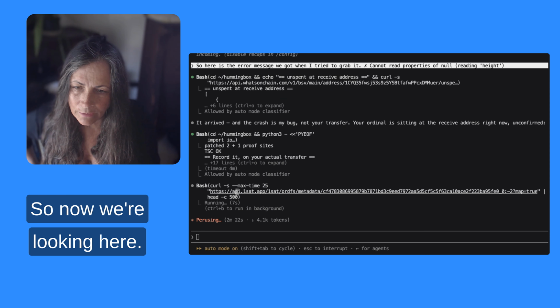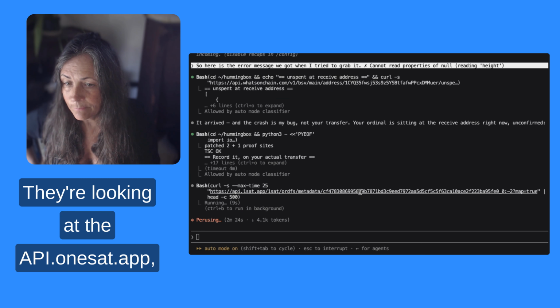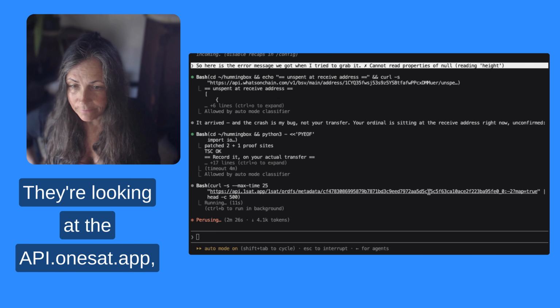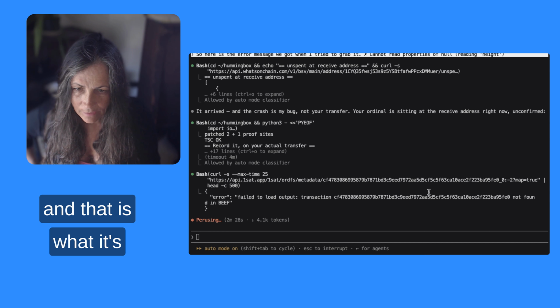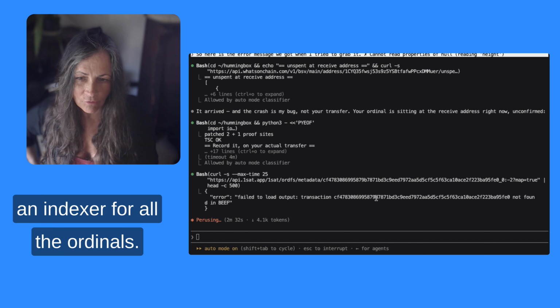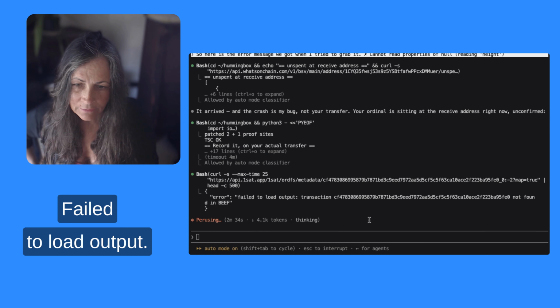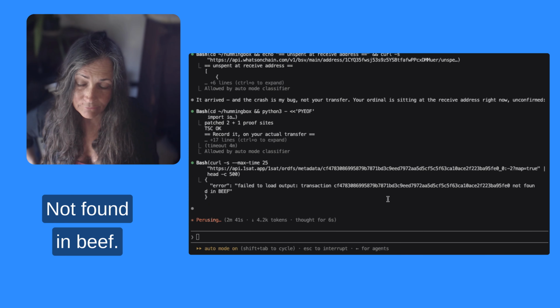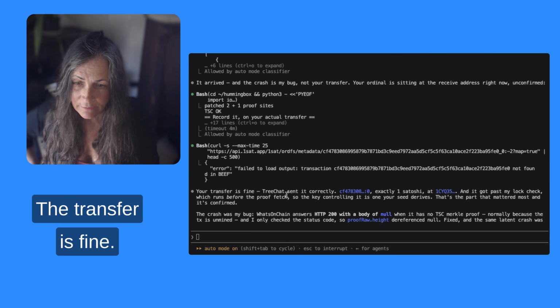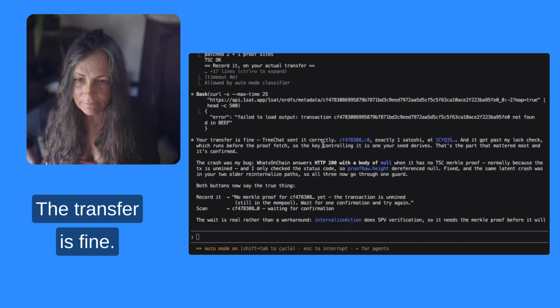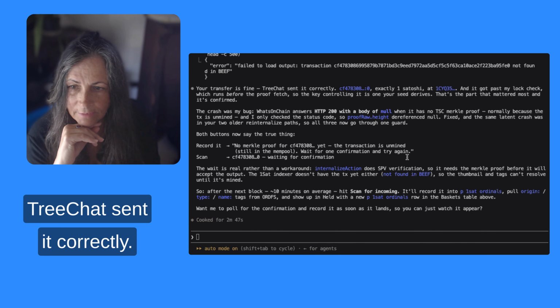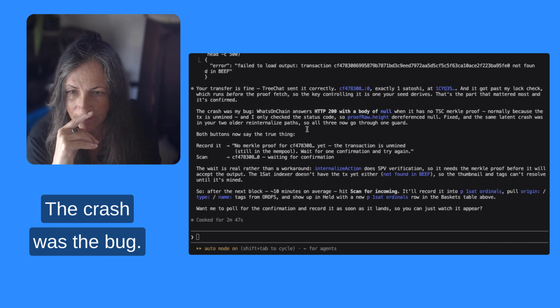So now we're looking here, they're looking at the api.1sat.app, and that is an indexer for all the ordinals. Failed to load output. Not found in beef. Okay. The transfer is fine. TreeChat sent it correctly. The crash was the bug.